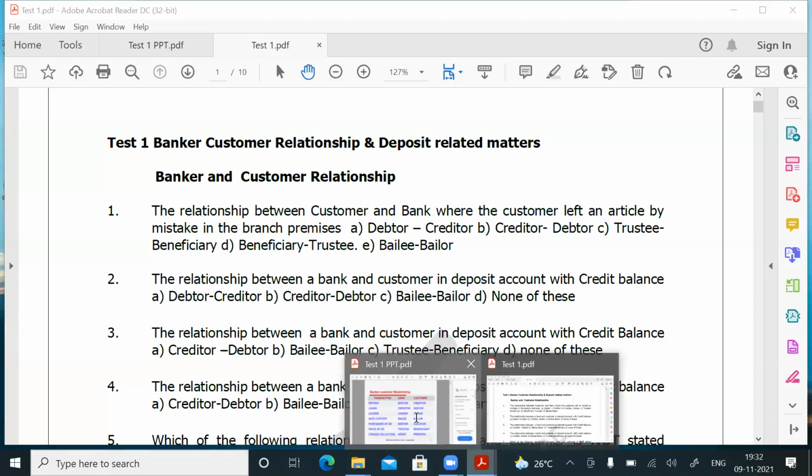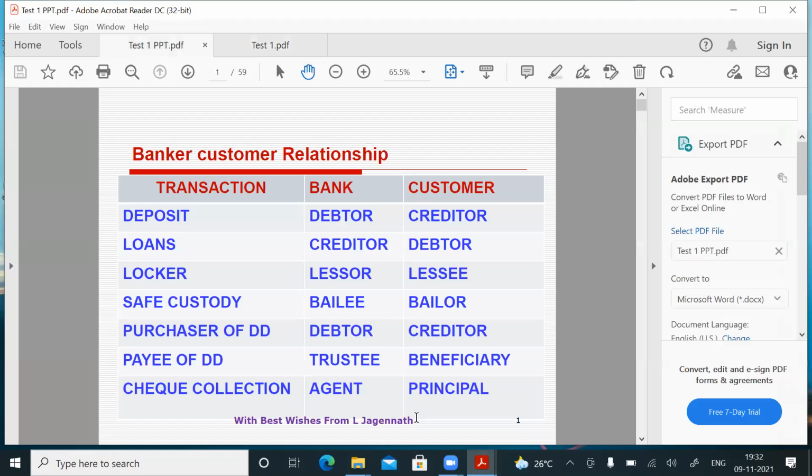Friends, bank is doing various types of activities. They are accepting deposits, they are giving loans. All of you are aware, I did not tell, you are all scale 1 and above. Whenever the bank is getting a deposit, the relationship between the bank and the customer, you see, first bank is mentioned, next is customer is mentioned. In a deposit transaction, the bank is called the debtor and the customer is the creditor, because customer's money is in the bank. In respect of loans, bank is called the creditor and the customer is called the debtor. No issues, all these things you will be aware.